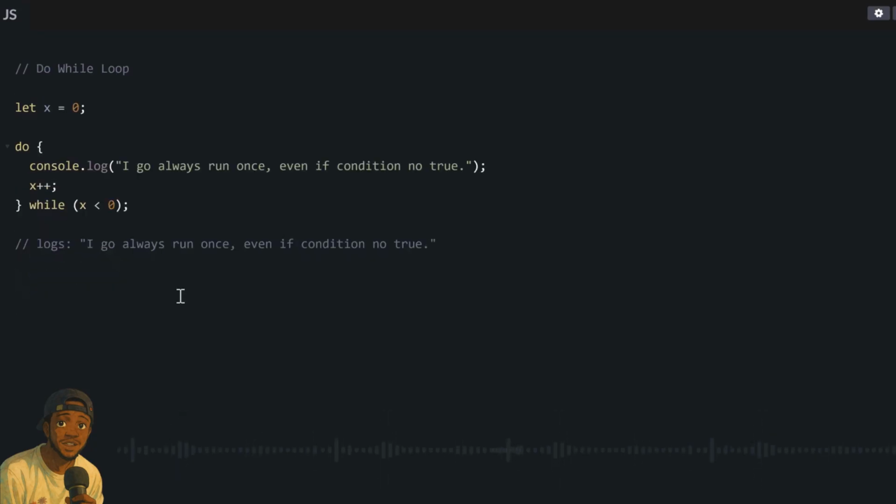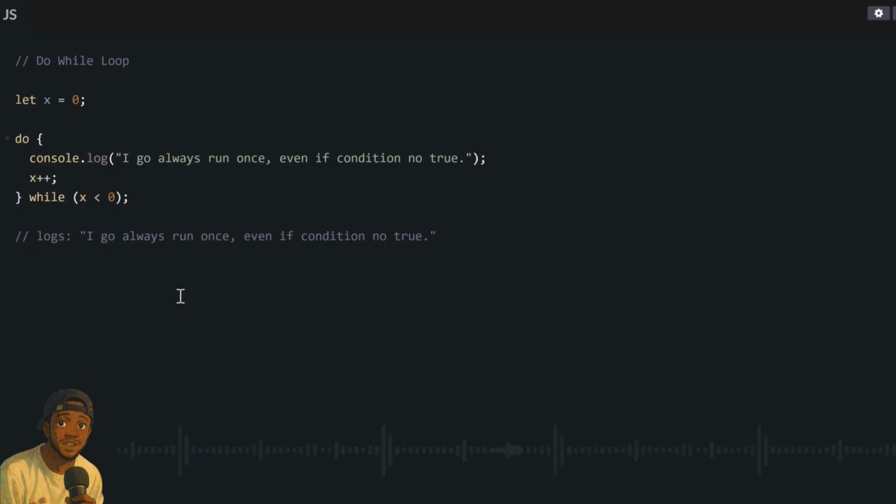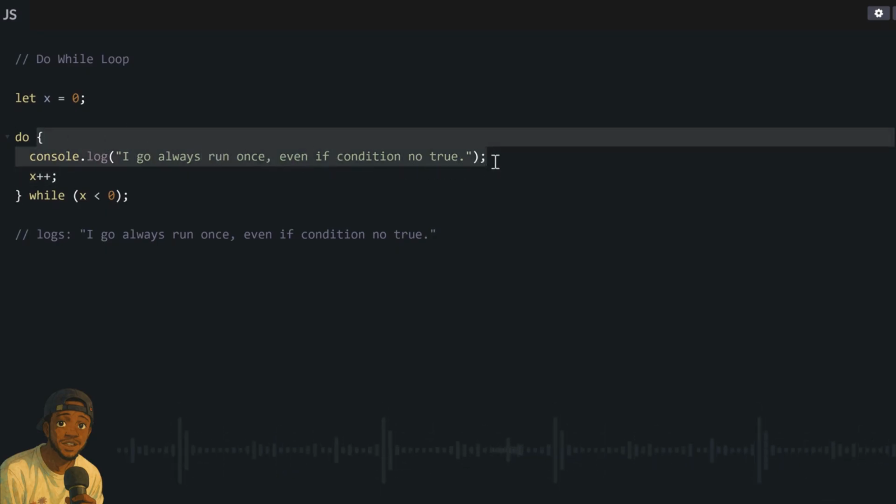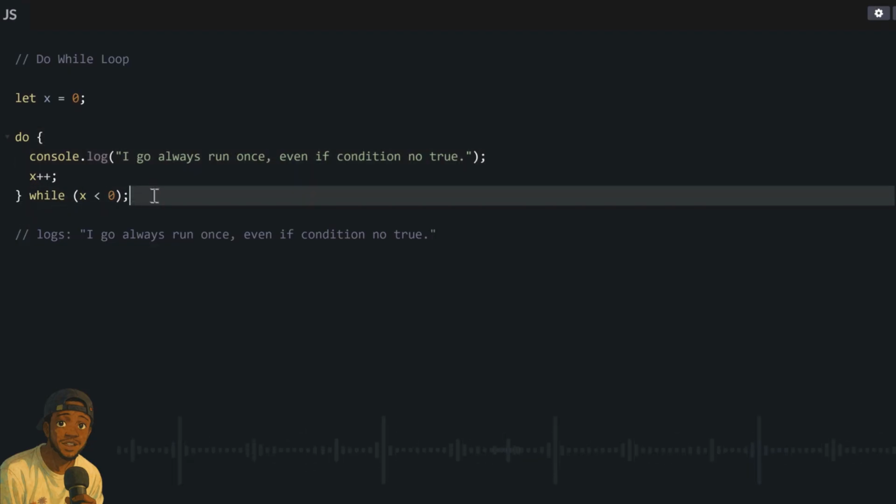The third kind of loop wey we get na the do while loop. This one be like while loop, but you get one major difference. You see, the do while loop go run once first before it even check any condition. So you see, for while loop, it go first check the condition before it run the code in the curly braces. Even the first time, he go still check the condition first before he run am the first time. But for do while loop, you go first run the code within the curly braces first before it even start to care about any condition.